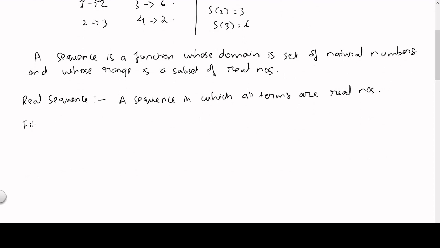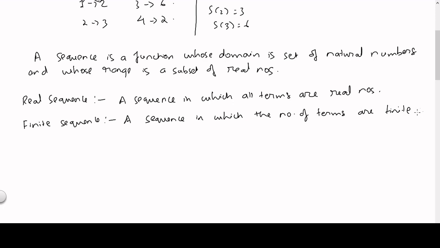Next, what is a finite sequence? It is a sequence, as the name suggests, in which the number of terms are finite. Alternatively, an infinite sequence is the one in which there are infinitely many terms, a sequence in which the number of terms are not finite.